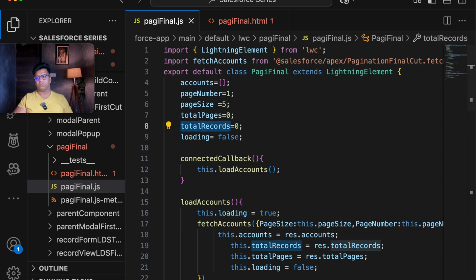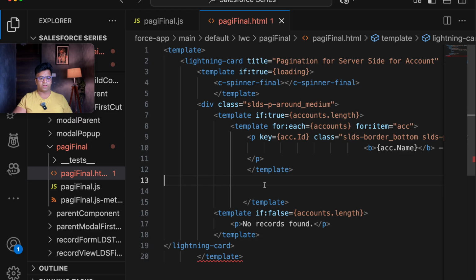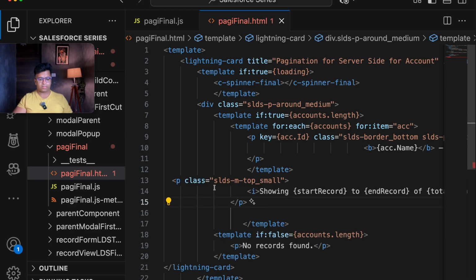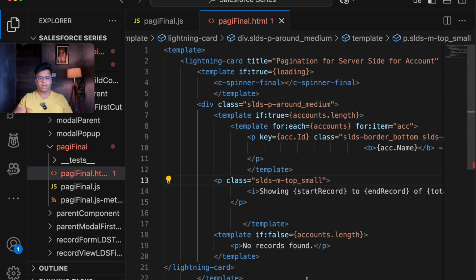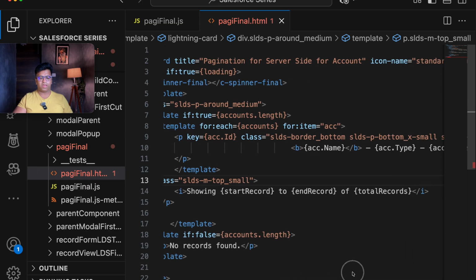In order to showcase which record is currently running, just like a stock market update, we will be adding one line here that will give me the data on a real-time basis. So let's paste that code here, that is a paragraph showing start record to end record of total record. By doing this, this part is done.